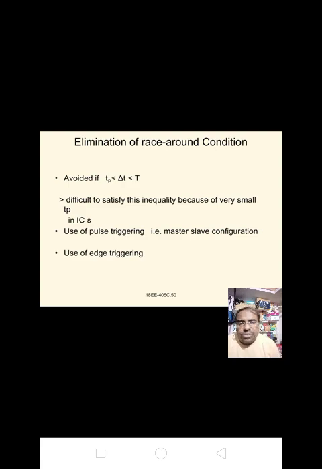The use of pulse triggering, that is master slave configuration, and the use of edge triggering are the most useful concepts. Use of pulse triggering, that is master slave configuration, or use of edge triggering is also the easiest way of eliminating race around condition.